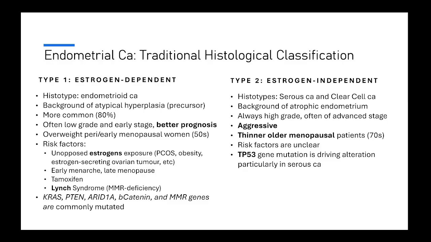These cancers are always high grade and they often present at advanced stage. Therefore, they are more aggressive. The typical patient will be a thinner, older menopausal patient, usually in their 70s. The risk factor to develop a type 2 endometrial cancer is unknown, but what we know is that TP53 gene mutation is the driving alteration for the development of type 2 carcinomas, particularly in the serous subtype.